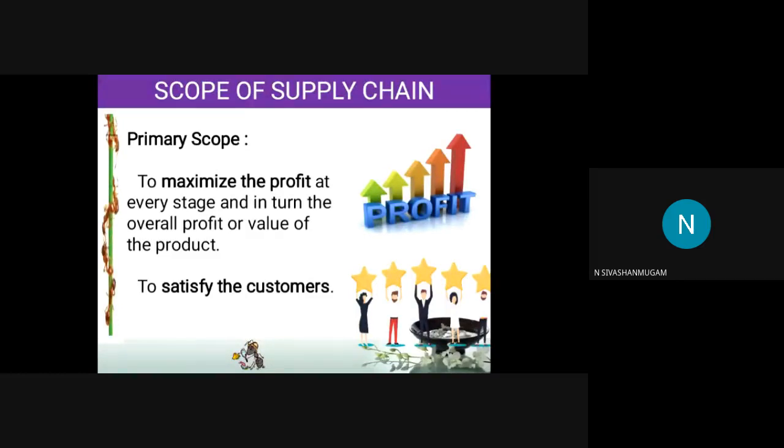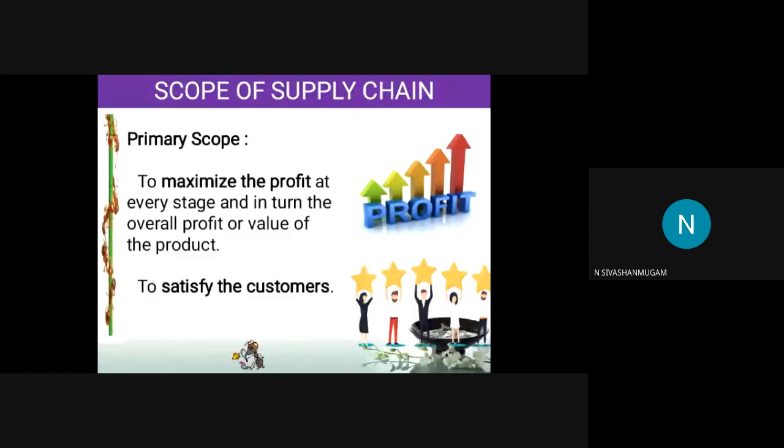If you take the primary scope, the first scope of the supply chain is to maximize the profit at each and every stage. So profit maximization in the sense that each and every link, each and every owner, each and every activity of the supply chain should earn the profit.